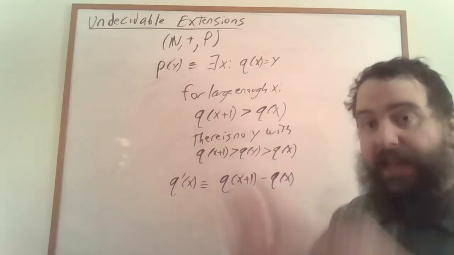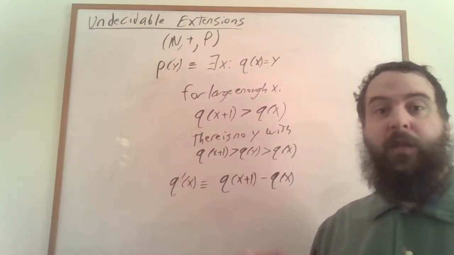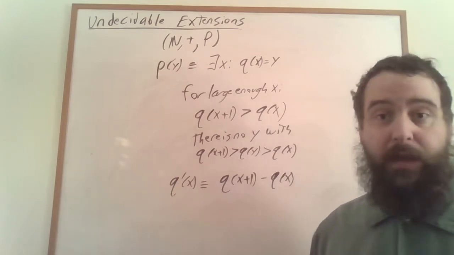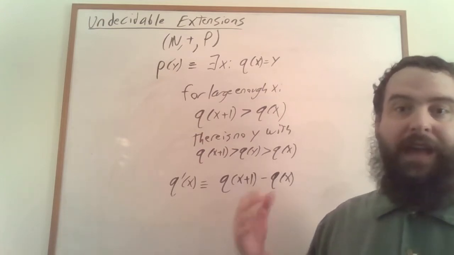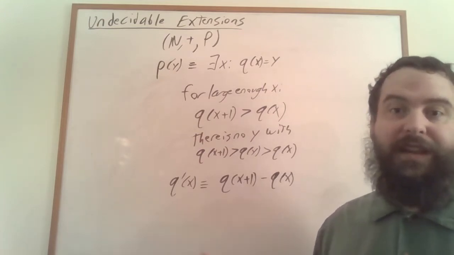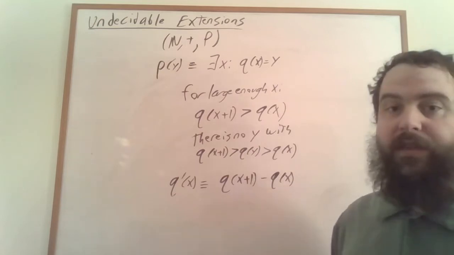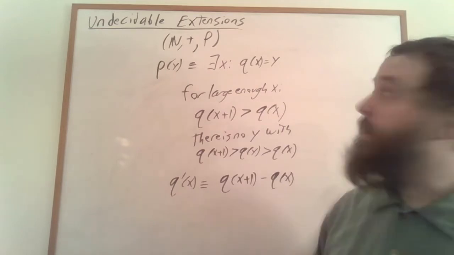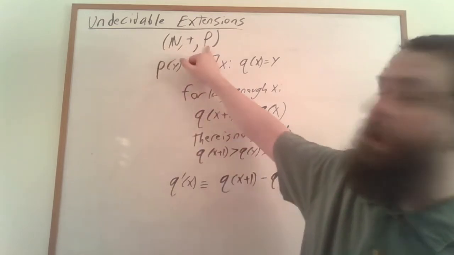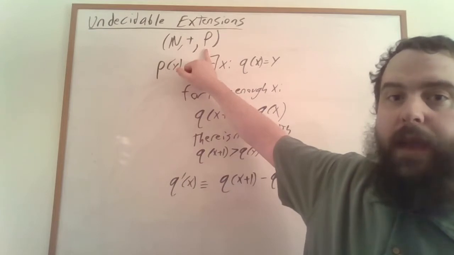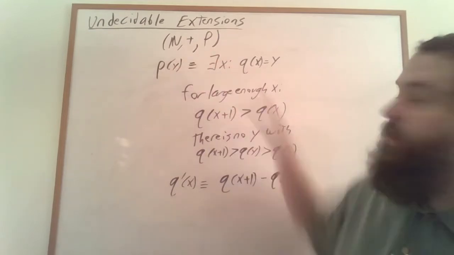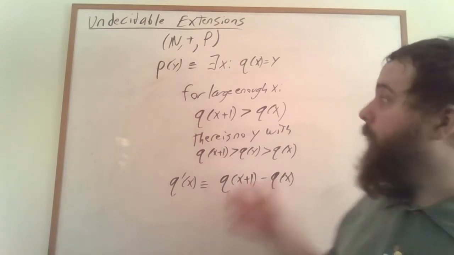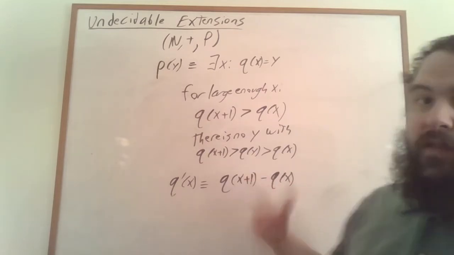and so what we can do is we can continue this process until we have the ability to recognize the range of some degree 2 polynomial, whose limit as n approaches infinity is infinity and has integer coefficients. And then we can use that to describe multiplication. So all in all, if we start with Presburger arithmetic and then we add a predicate that recognizes the range of a polynomial with integer coefficients whose limit as n approaches infinity is infinity, it winds up being the case that this structure is undecidable.